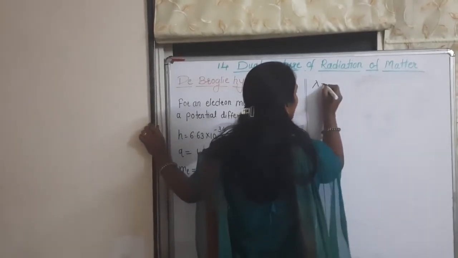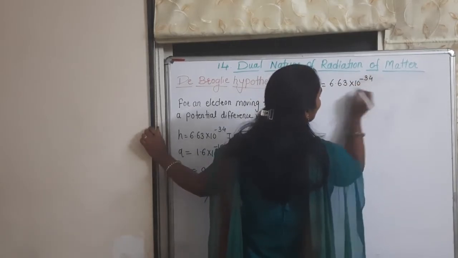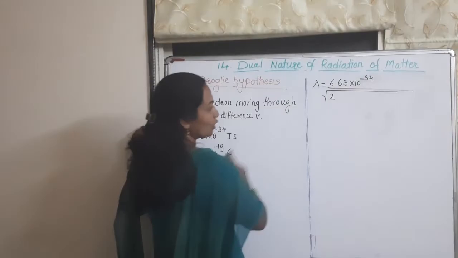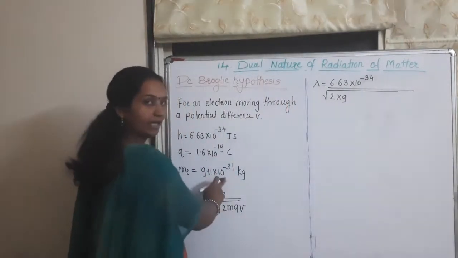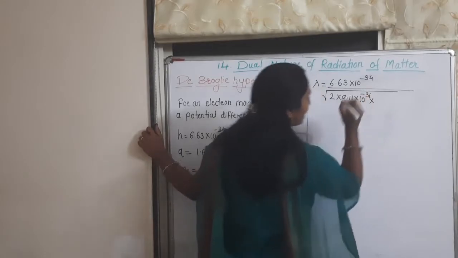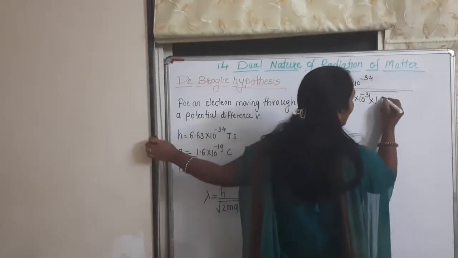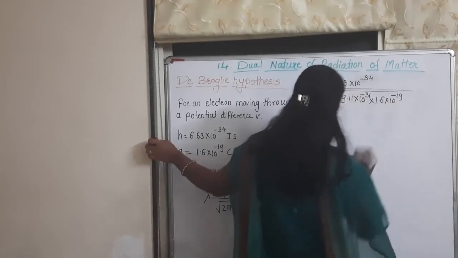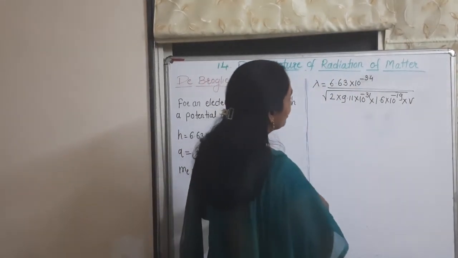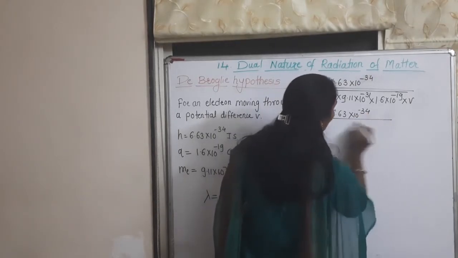Then lambda is equal to 6.63 into 10 raised to minus 34 upon the square root of 2 into m, the mass of the electron, 9.11 into 10 raised to minus 31, multiplied by the charge q of the electron, 1.6 into 10 raised to minus 19, and multiplied by V. In the denominator, first we calculate 2 into 9.11 into 1.6.